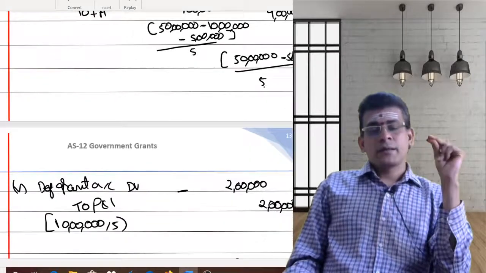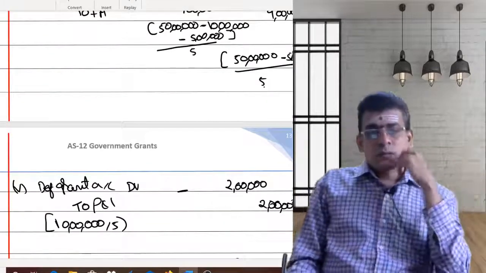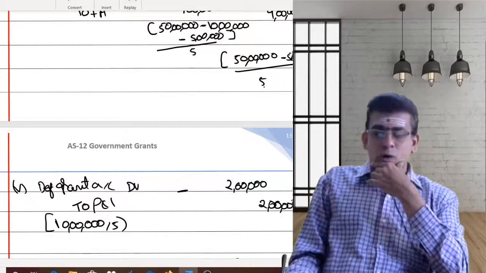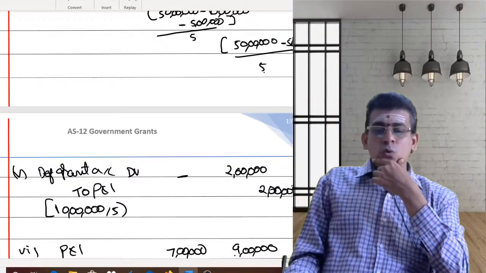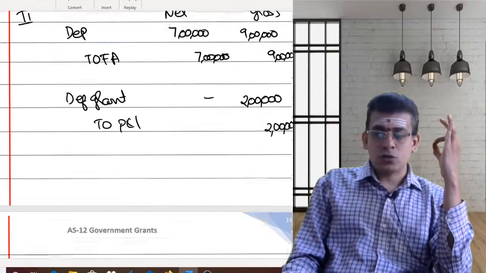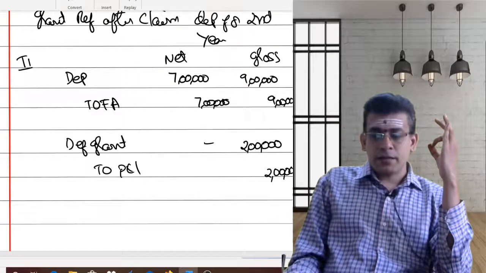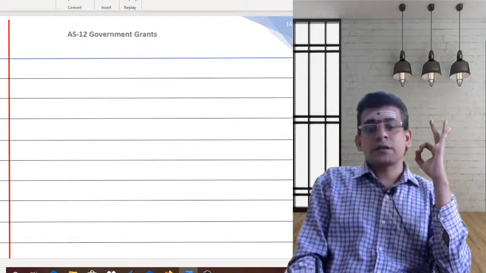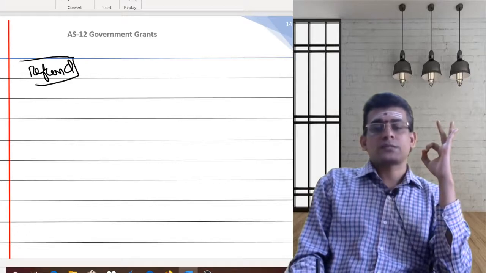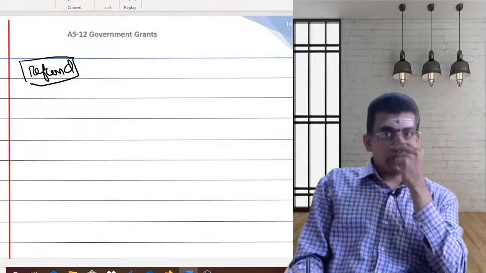Now what is happening? The money got transferred to the profit and loss account. Now here, you are refunding the grant. You are refunding the grant in the end of second year. So now when you are refunding the grant, the examiner is asking only this. This entry is the only thing which you are required to pass. But for your understanding, I am trying to explain everything.